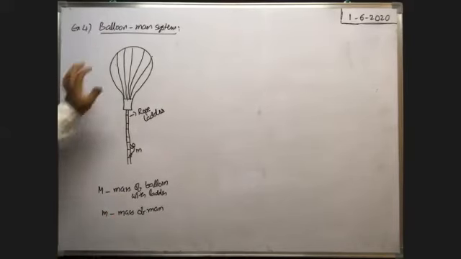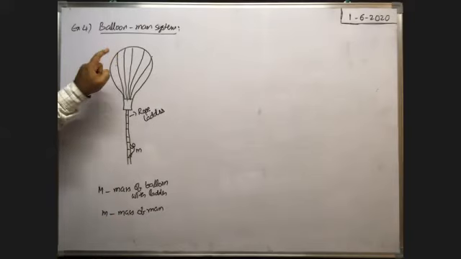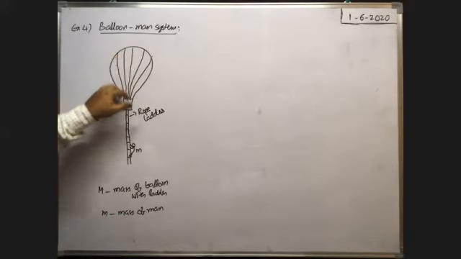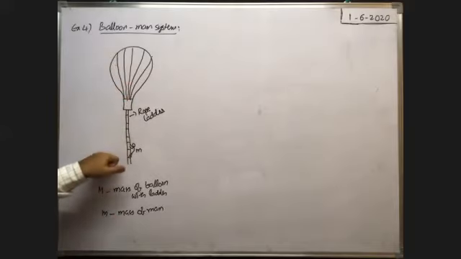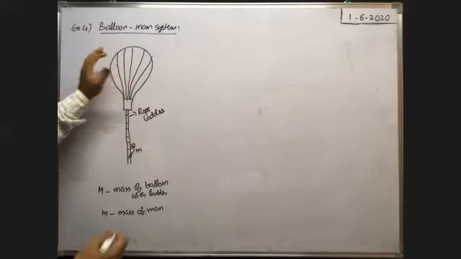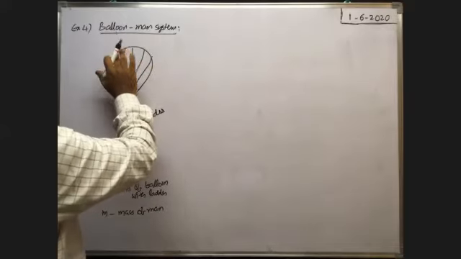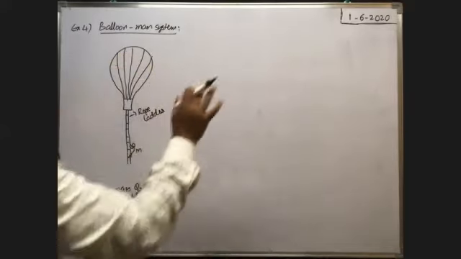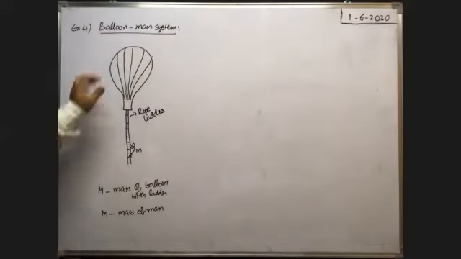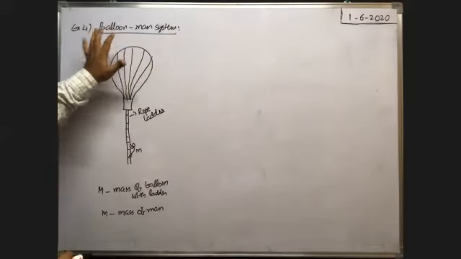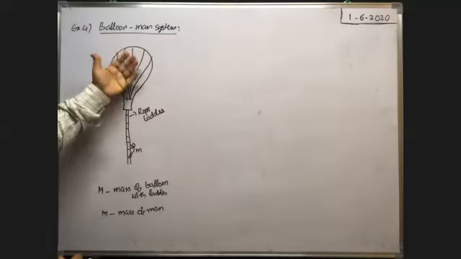Actually, there is the concept of buoyant force. The weight of the balloon and man acts in the downward direction. At the same time, whatever the volume of the balloon, an equivalent volume of air is displaced from that place.